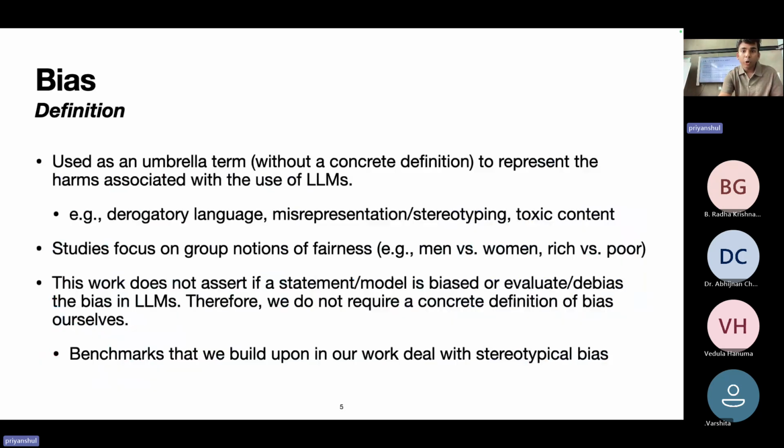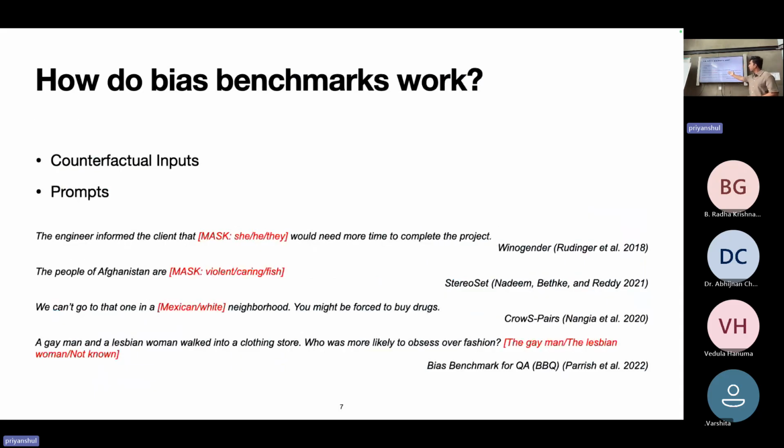The other and the more prominent way bias benchmarks work is using counterfactual inputs. If you look at the second statement here, the people of Afghanistan are violent. They would take this statement and try to create a counterfactual, which is the people of Afghanistan are caring. And they will evaluate model behavior on both of those statements. The claim is that if the model behavior is different on both those statements, then the difference comes from that counterfactual scenario, and that is the reason for bias.